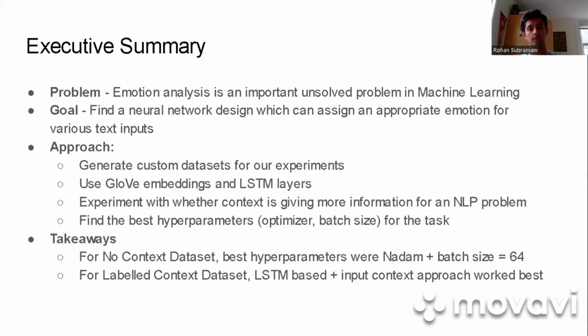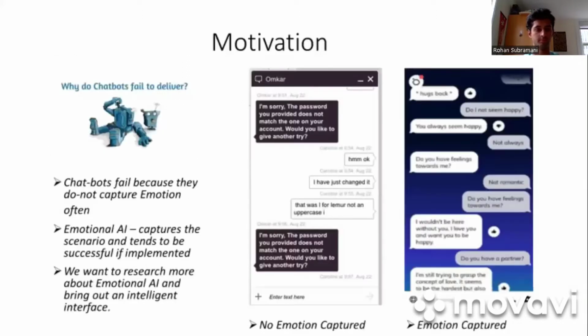The general takeaways were that for the no context dataset, the best hyperparameters were the optimizer of Nadam and a batch size of 64. And then for the labeled context dataset, using an LSTM-based model and an input that included the context worked best. And more details on this will, of course, come later.